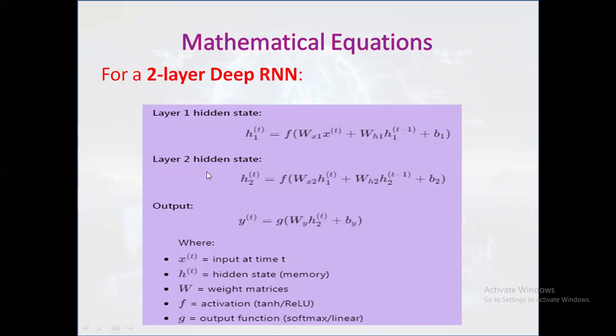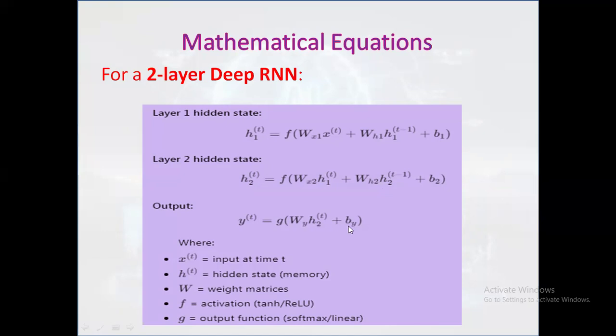And the layer 2 hidden state is given by this equation: H2(t) = f(Wx2 h1(t) + Wh2 h2(t-1) + b2). Here, instead of x, h1 of t should come in as the input. And this is the output equation: y(t) = g(Wy h2(t) + by).